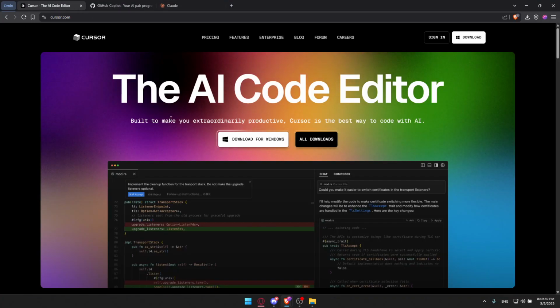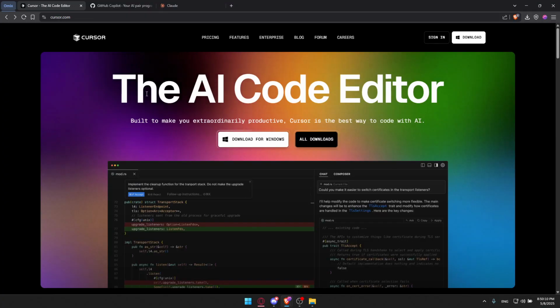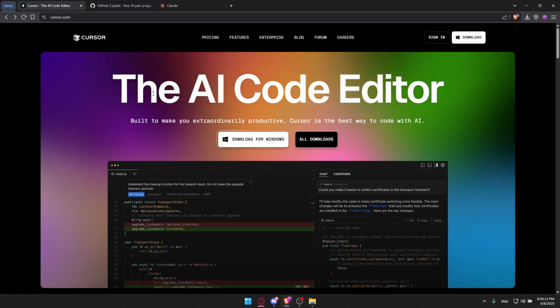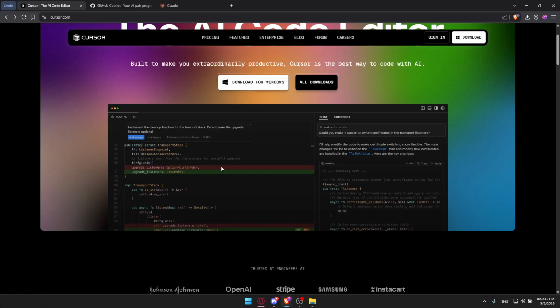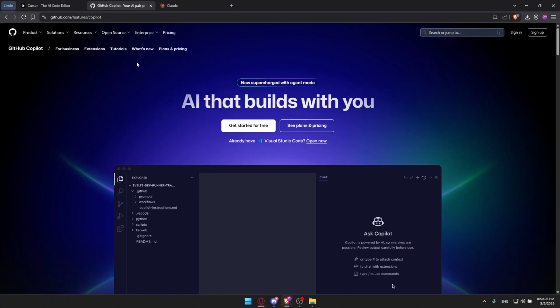For Cursor, as an example, it's first of all an application that you can download on your PC, whether it's a Mac, Windows, or Linux, and it will help you create your apps or projects. If you're doing any projects or apps, it will help you turn that code into a reality. For Copilot, specifically GitHub Copilot, you will be able to use everything. So ChatGPT, Claude, every AI model, you'll be able to use it in Copilot.